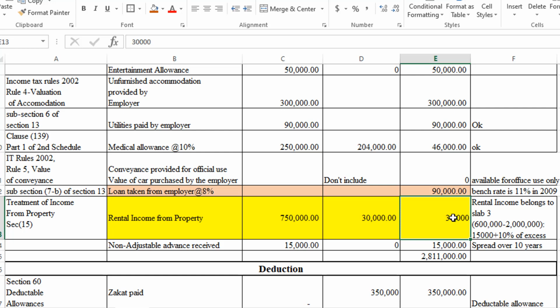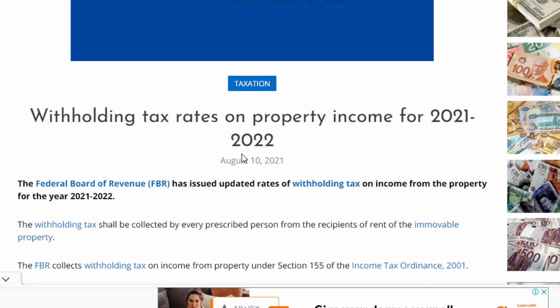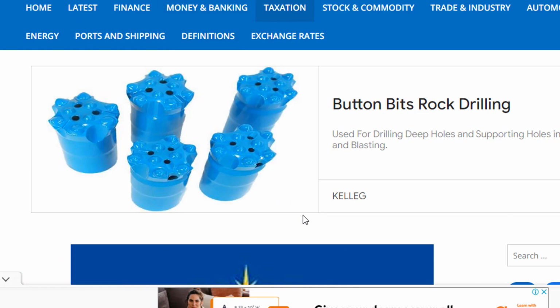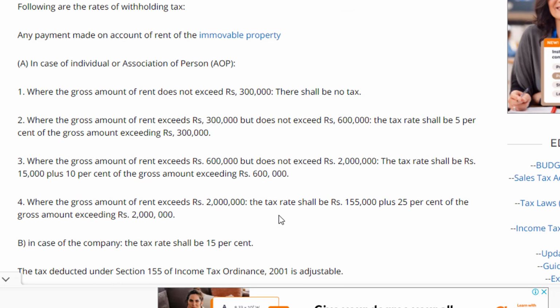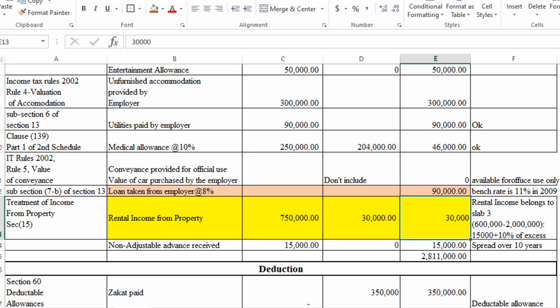Let's go to the site where I have taken this slab. Please see this withholding tax. This is a site at parkrevenue.com from where I have picked up this slab. Where the gross amount of rent exceeds rupees 600,000 but does not exceed rupees 2 million, the tax rate shall be rupees 15,000 plus 10% of the gross amount exceeding rupees 600,000. I hope you will be satisfied with this information. Now come back to our solution.